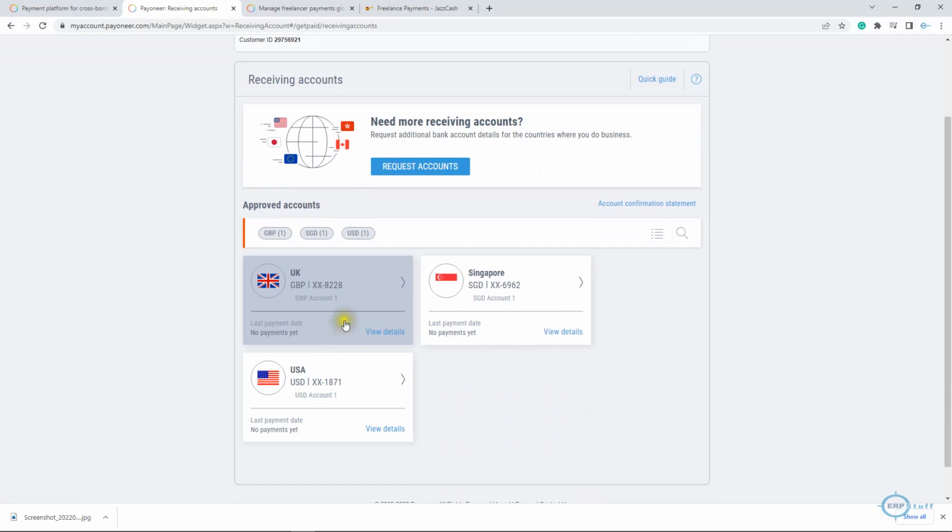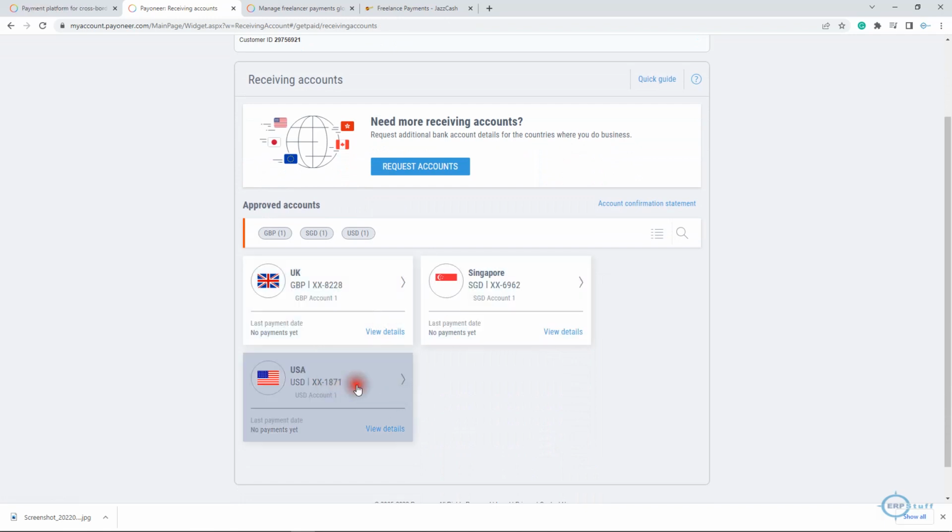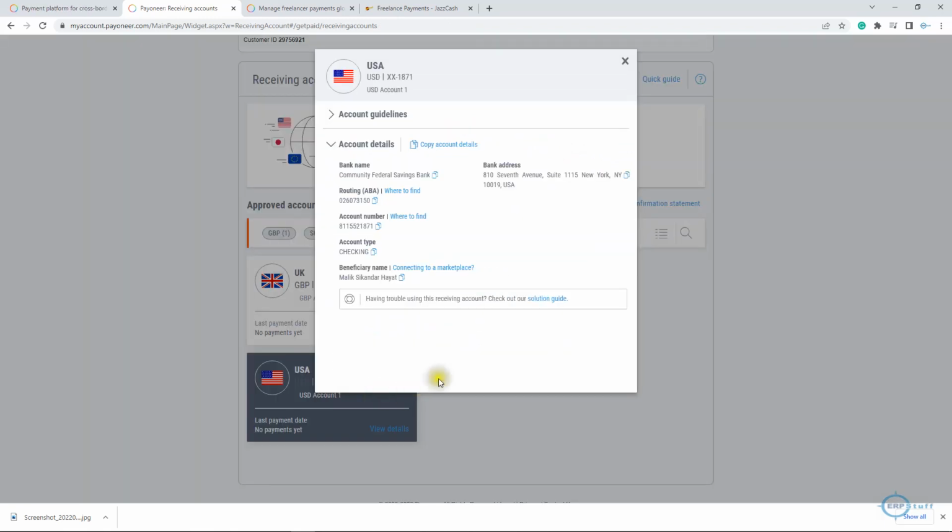If you see here, if I take this, let's say USA account, because normally PayPal says that they allow transfers to your USA bank account. Yes, these accounts are there, but these are virtual accounts, and in virtual accounts they don't allow it. So unfortunately, PayPal will not work here, right?